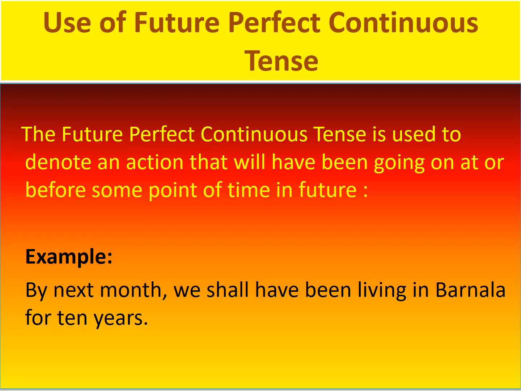Let's understand the use of future perfect continuous tense. The future perfect continuous tense is used to denote an action that will have been going on at or before some point of time in future. For example, by next month, we shall have been living in Barnala for 10 years.